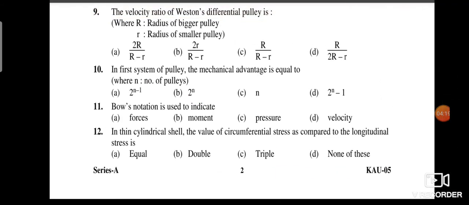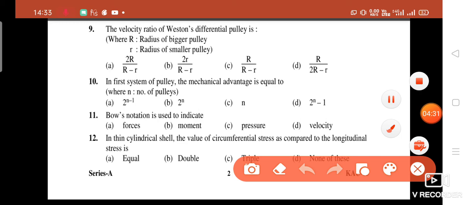11th question is, Bow's notation is used to indicate. You have four options. Option A, force, option B, movement, option C, pressure, option D, velocity. So guys, your right answer is option A, forces.